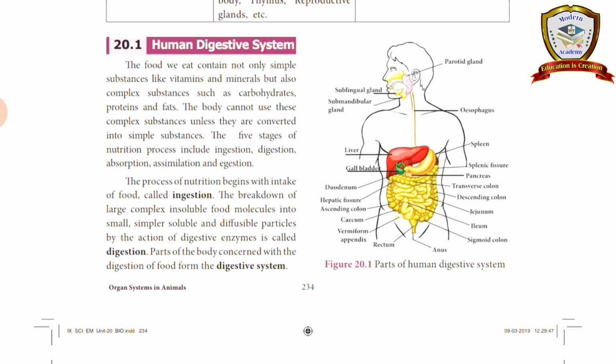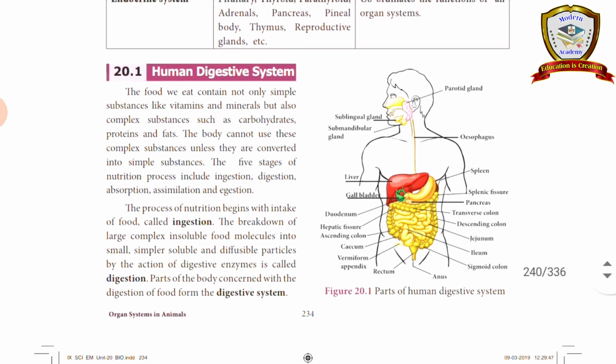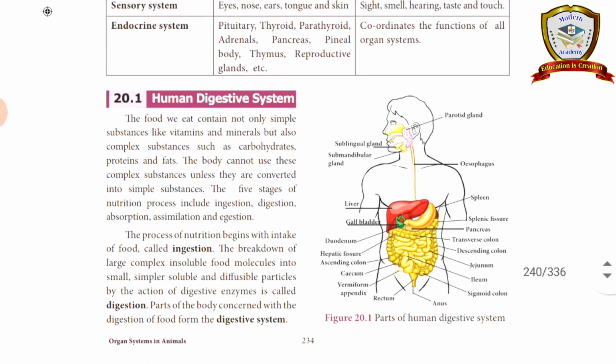The next step is assimilation. The nutrients absorbed by the intestine wall are mixed into the blood and utilized by the body. This is called assimilation.